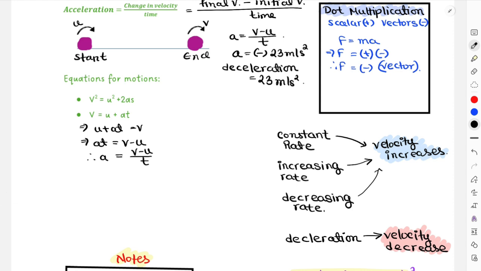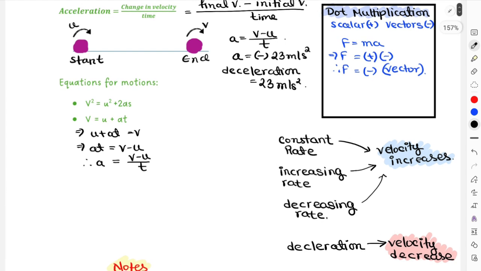Now, in this case, the equations of motion can only be used when your object is moving with uniform acceleration. They can never be used if your object is moving with changing acceleration, increasing acceleration, or decreasing acceleration. It can only move at constant acceleration. So there's a very important assumption for this, that is the assumption of constant acceleration.